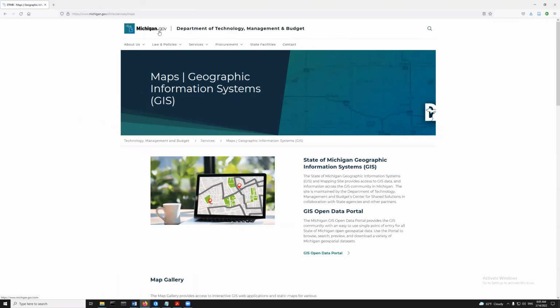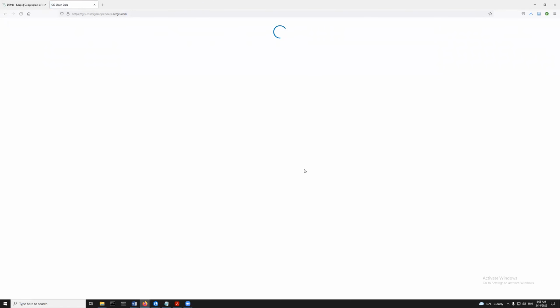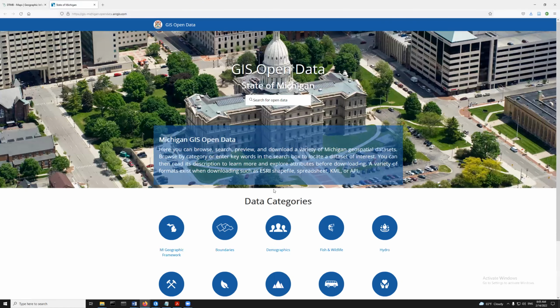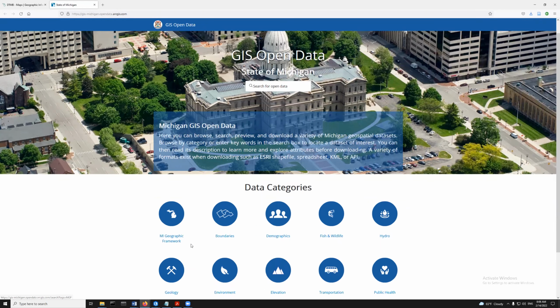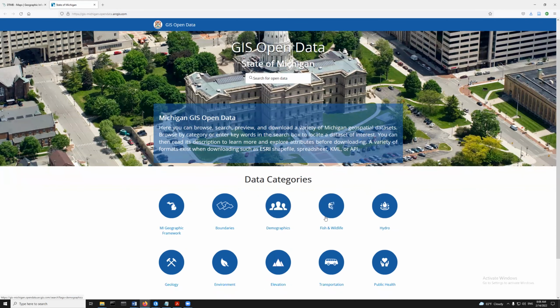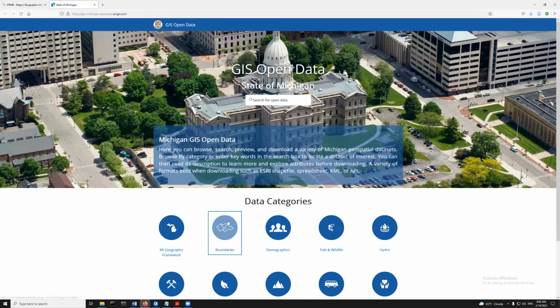So we're here at michigan.gov, Department of Technology Management and Budget. Looking around, they're talking about their GIS and mapping site. They've got an open data portal. That sounds pretty attractive. You can type things in here. You can look for boundaries, demographic data, fish and wildlife data. I'm in the Department of Geography and Environmental Science, so maybe I'll click on this one that says environment, but there's also elevation, transportation, public health, and so on.